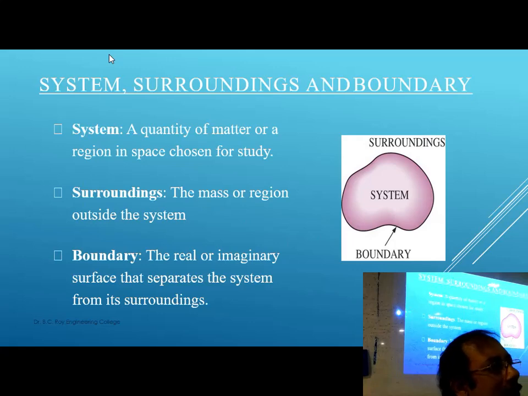And apart from the system, whatever you have in the vicinity, that is surrounding. Okay? And in between the system and the surrounding, what we have is called boundary. System and surrounding, in between what we have is called boundary. Boundary wall.